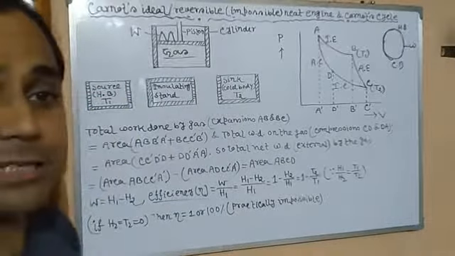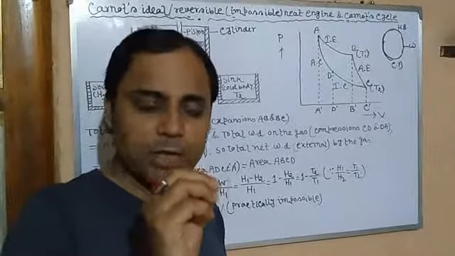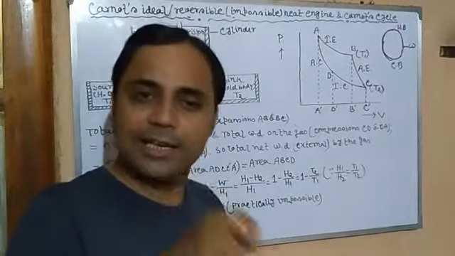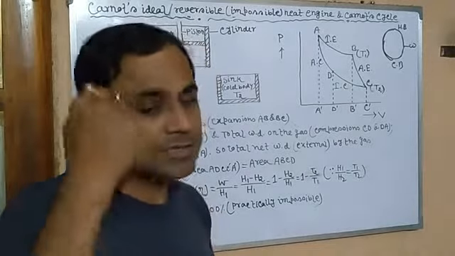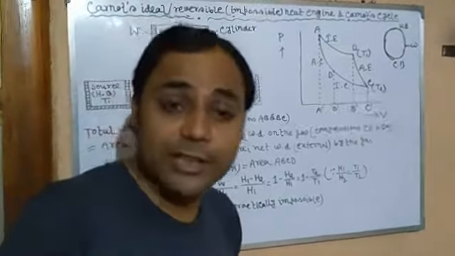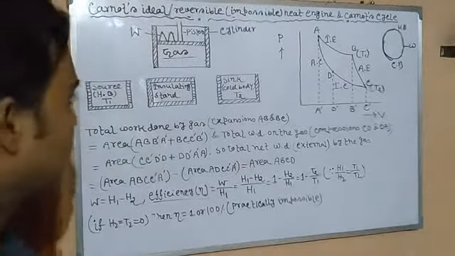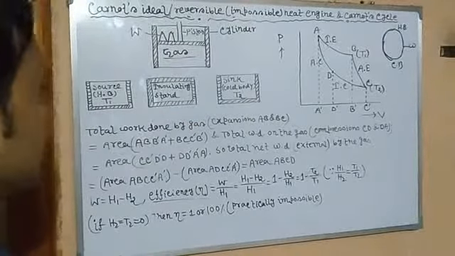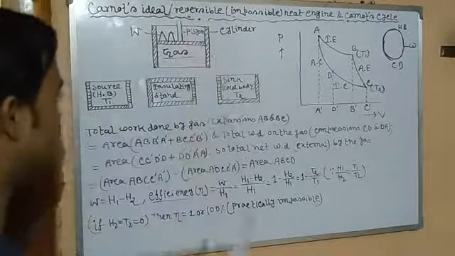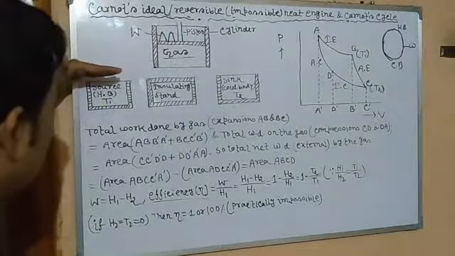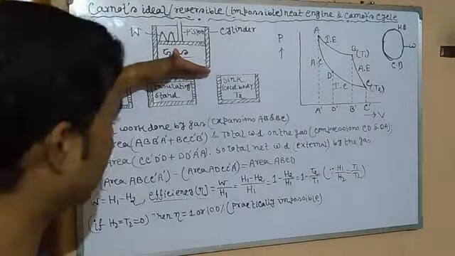Since work is done by the gas, it needs some energy. Where will it get this energy? From its stored internal energy. So the internal energy reduces, which means the temperature of the gas decreases and the gas cools down. But the cylinder is placed on the hot body, which has infinitely large heat capacity, and the base is perfectly conducting.